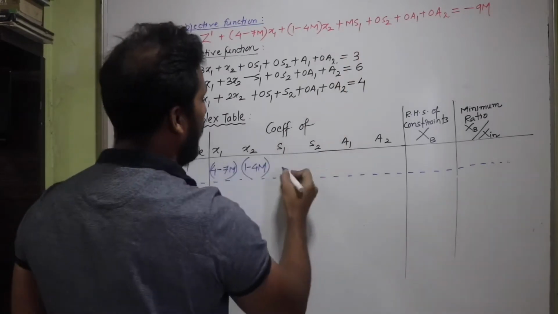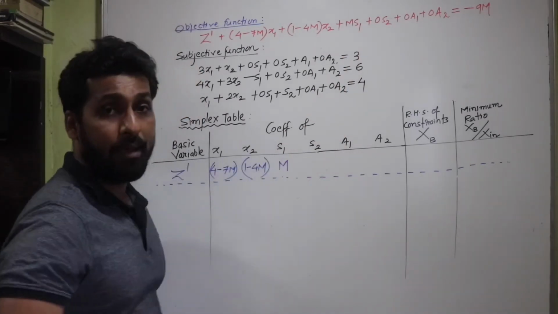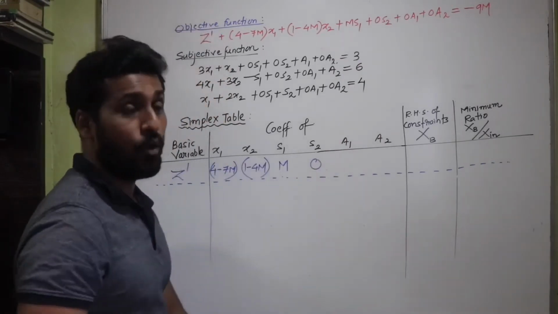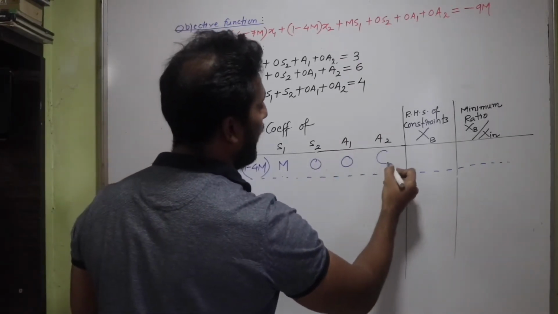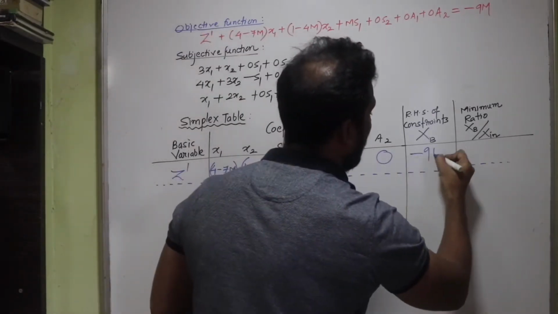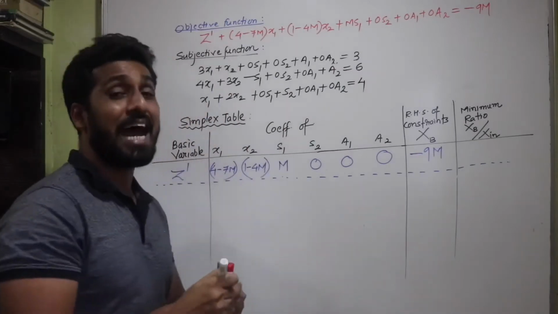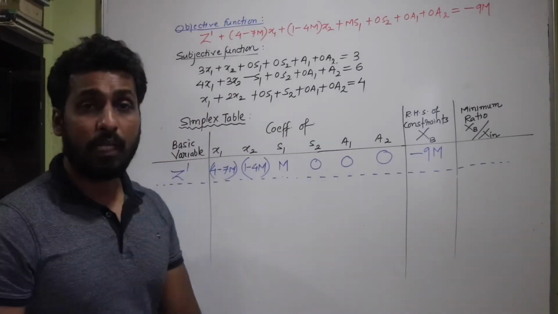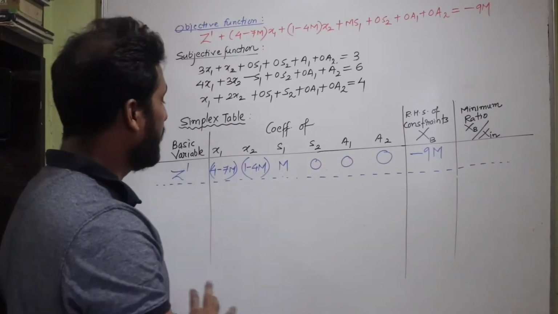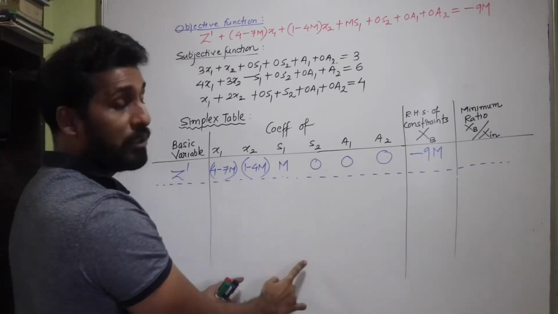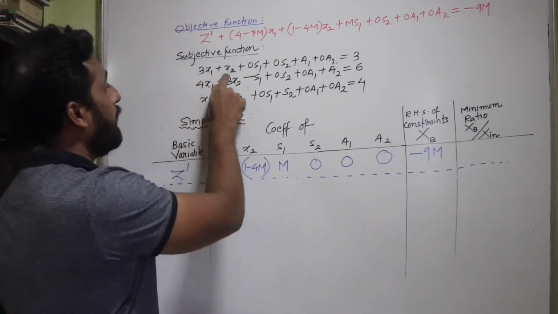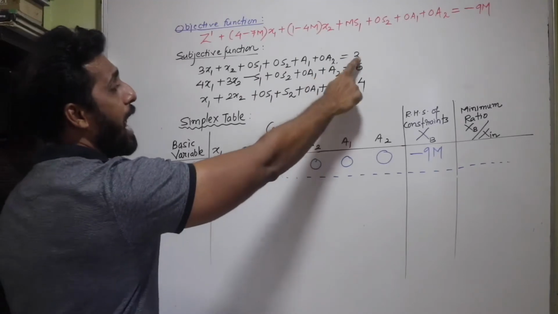Next one is s1. It has the coefficient m. Then there is s2, its coefficient is 0. a1 is also 0, a2 is also 0. And the right hand side is minus 9m. So let's write minus 9m. Now, once I have put up the row of z dash, what I can do next is now fill up all the coefficients of all the variables from the subjective functions. So there is x1, x2, s1, s2, a1 and a2, and the right hand side is 3.